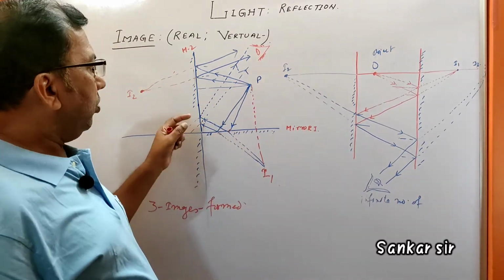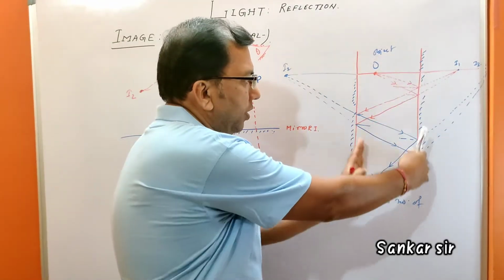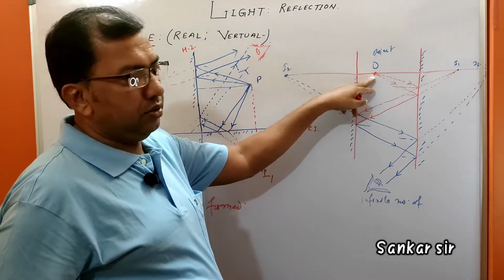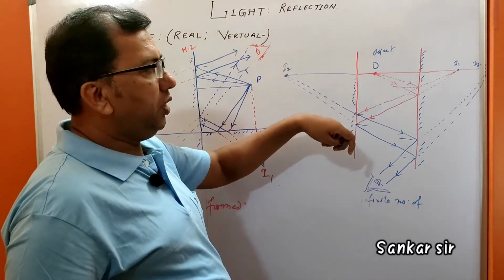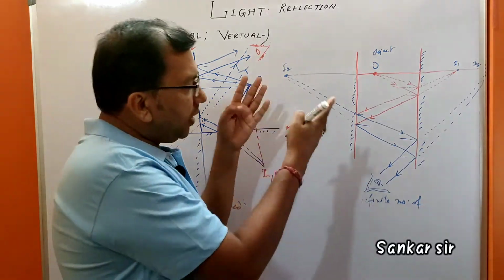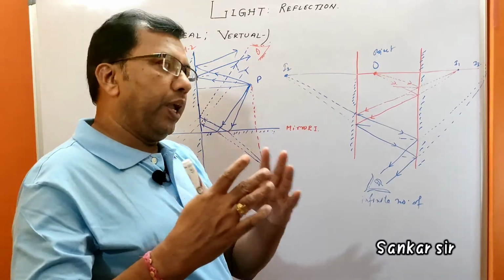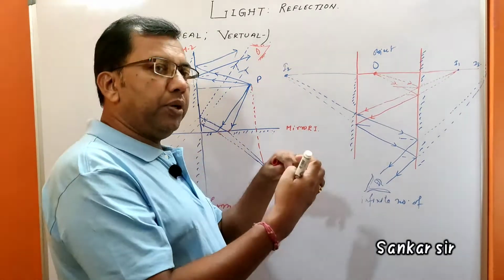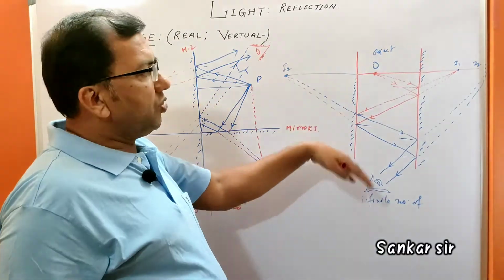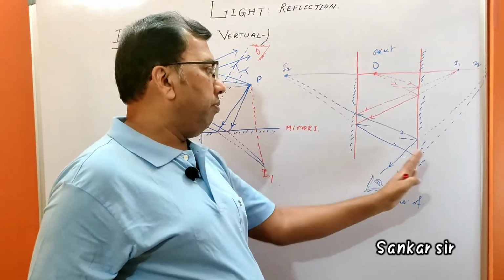Okay. Now if two mirrors are kept parallel to each other, and O is the object, how many images are formed? One image is the object for the other mirror, and that image forms another image, which in turn is the object for the other mirror. In this way, a number of images form subsequently when two mirrors are kept parallel to each other.